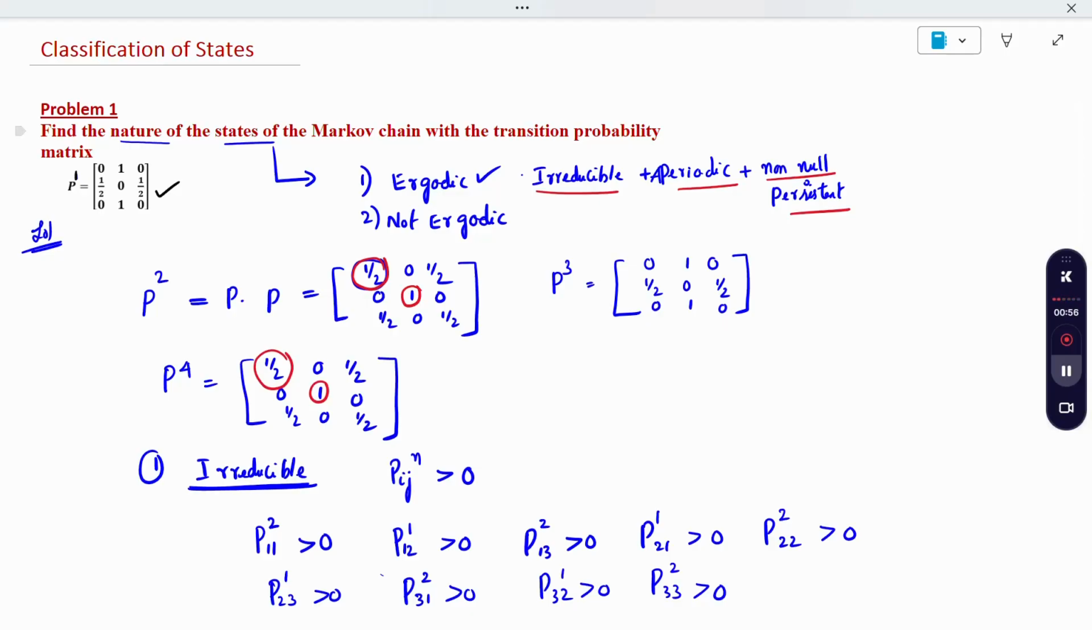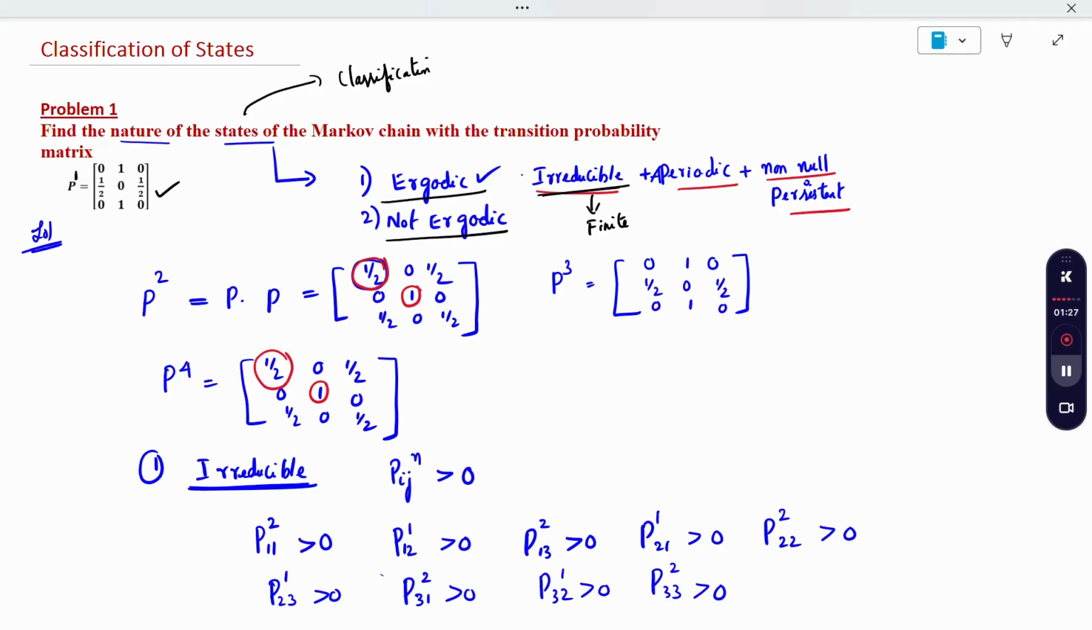First the conclusion: the nature is nothing but the conclusion or classification. The classification of the nature has only two types. It may be ergodic or it may be not ergodic. Ergodic is nothing but irreducible and finite. All the elements should be finite, which means it should not be 0, it should be more than 0.